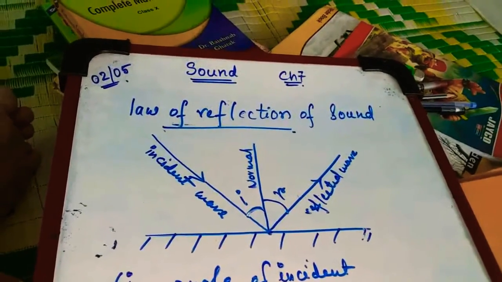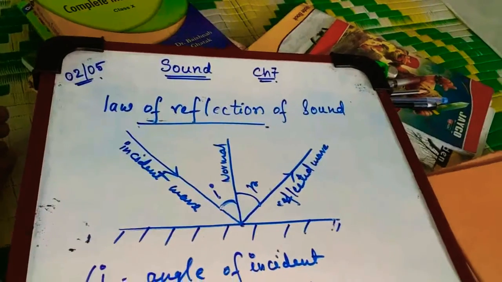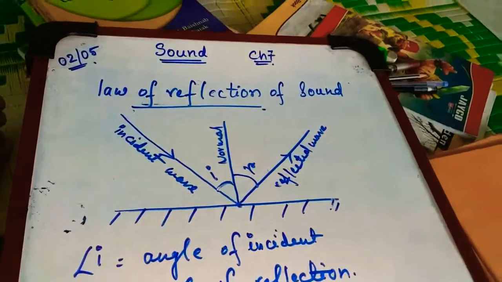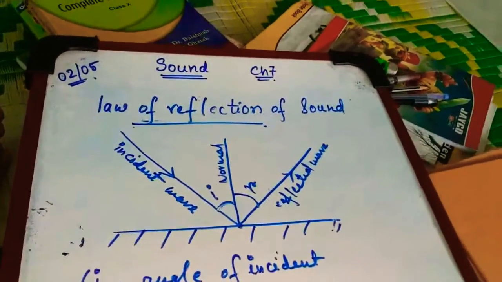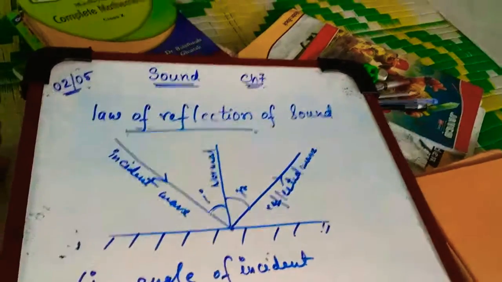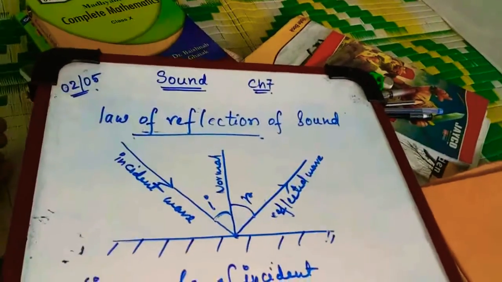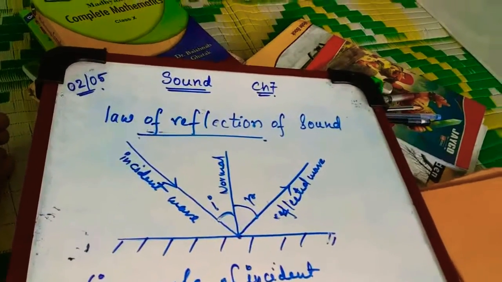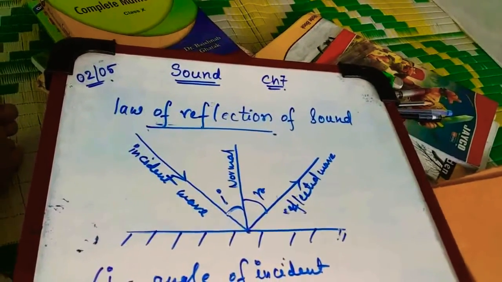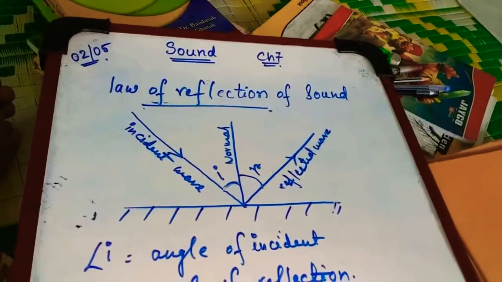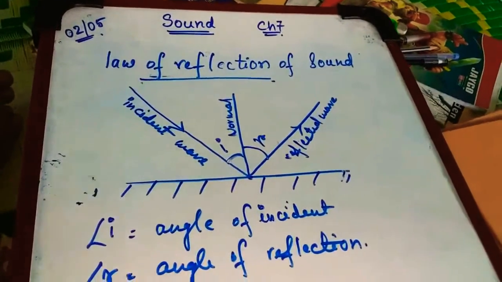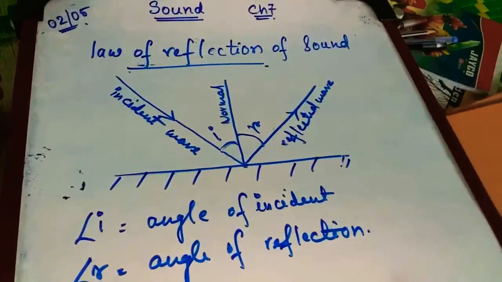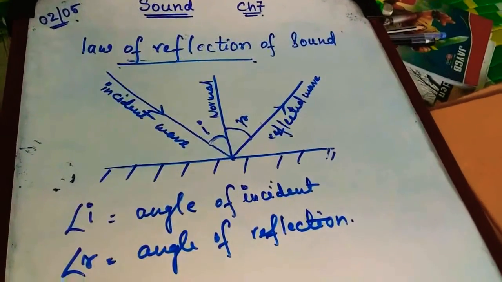That means speaking from one room to another, or from a large building, where there is a long distance. So in that kind of thing, we use the law of reflection of sound for reaching the sound.